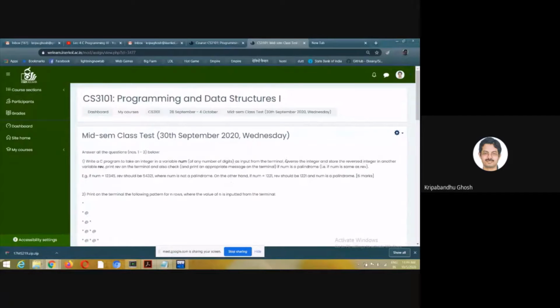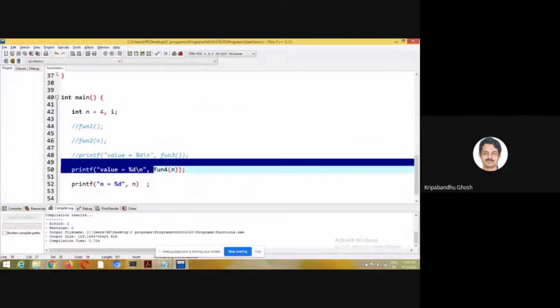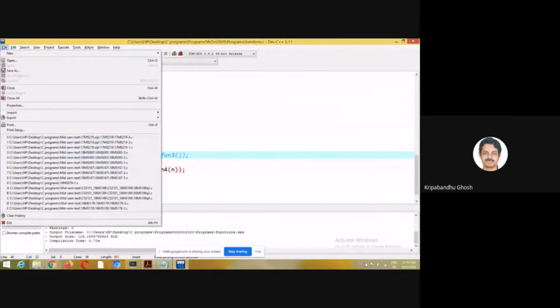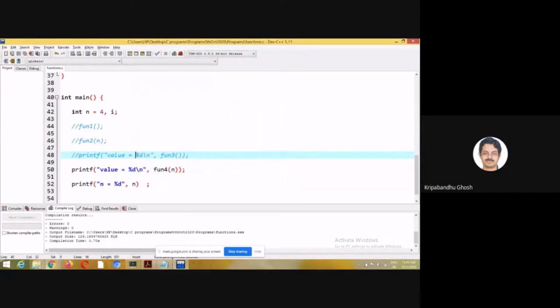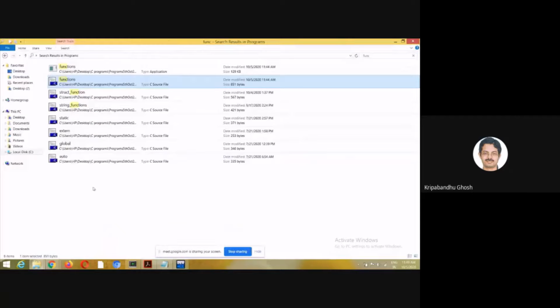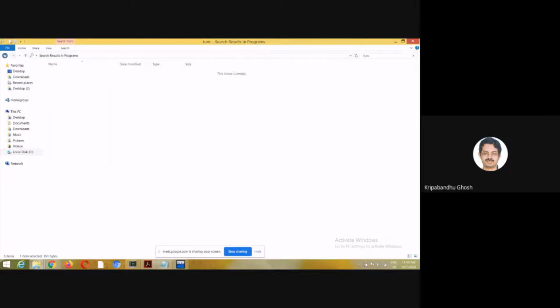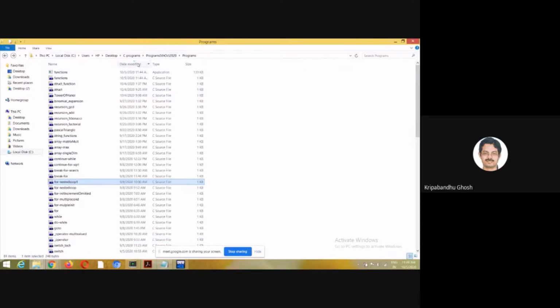Since you already know the logic of this program, it should be easy for you to write, but I will give you one example. So, okay, I need to open this. All right. For function, right? Function. Where is it? Okay, let me check. No, not this one. Okay, let me see. Functions. Yeah, this one, I think.